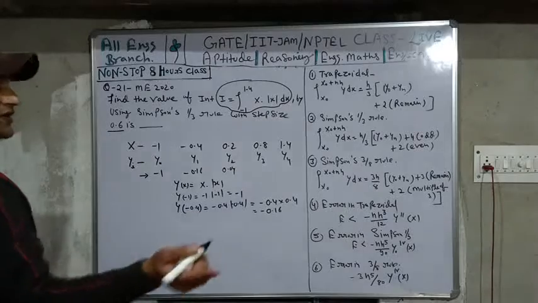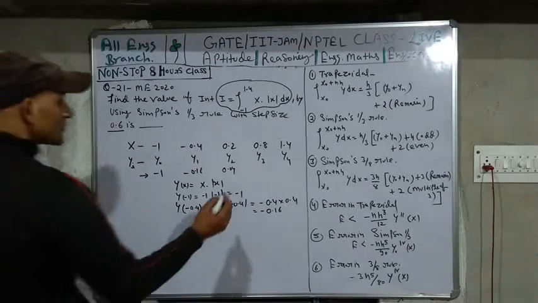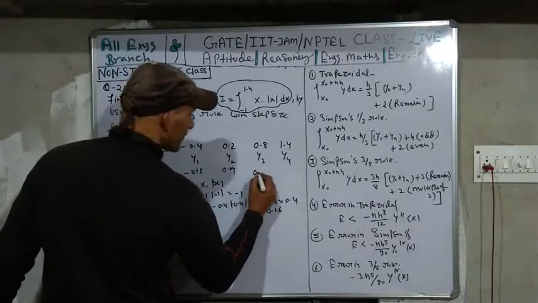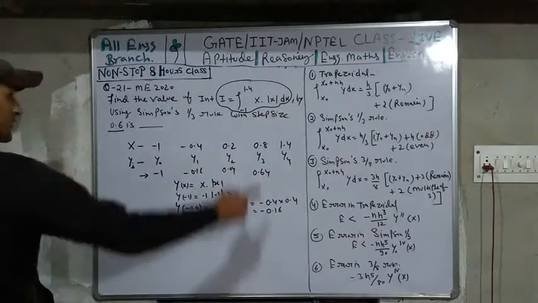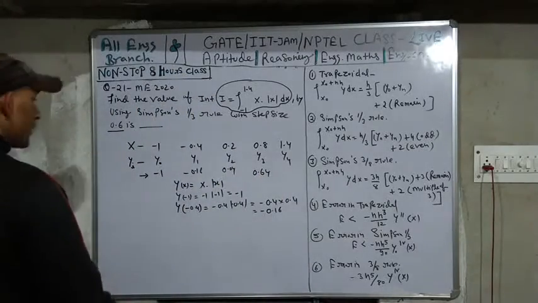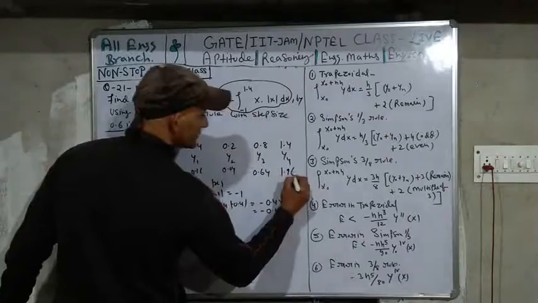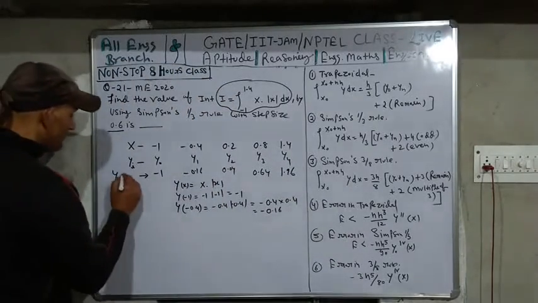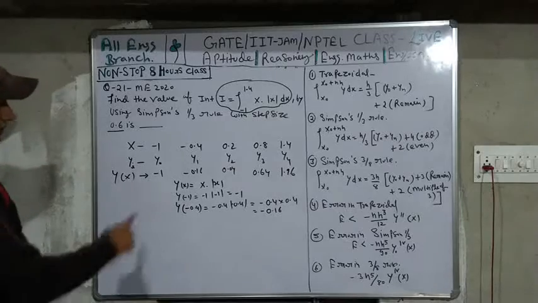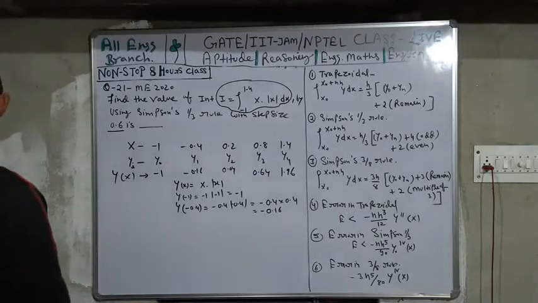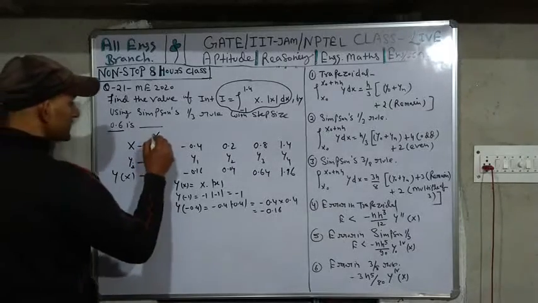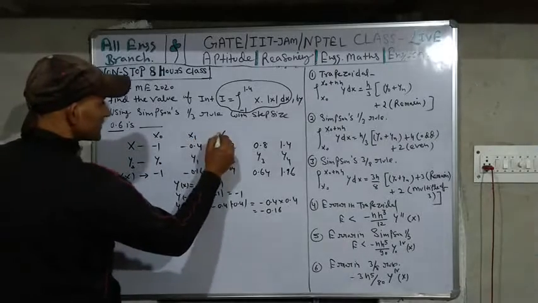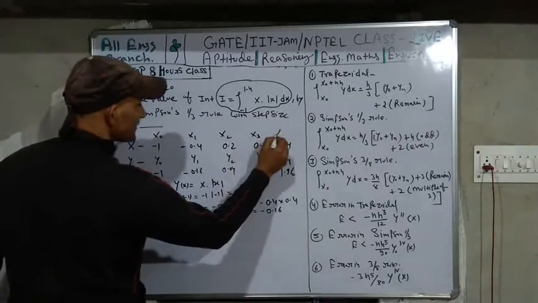Again, 0.8 into 0.8: 8 8s are 64, so 0.64. Then 1.4 into 1.4, so this is 1.96. I think that you understand how to find it. So that is y of x. These are the initial values. This is x0, this is x1, this is x2, this is x3, and this is x4.